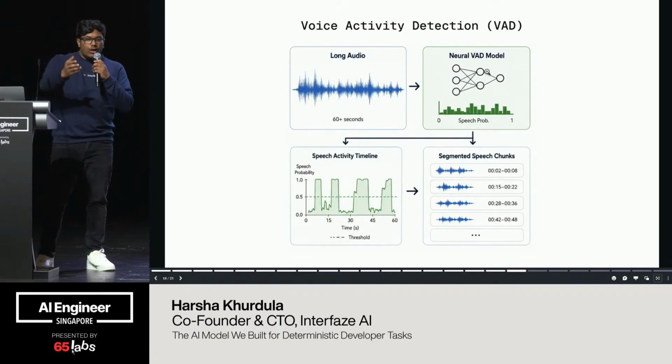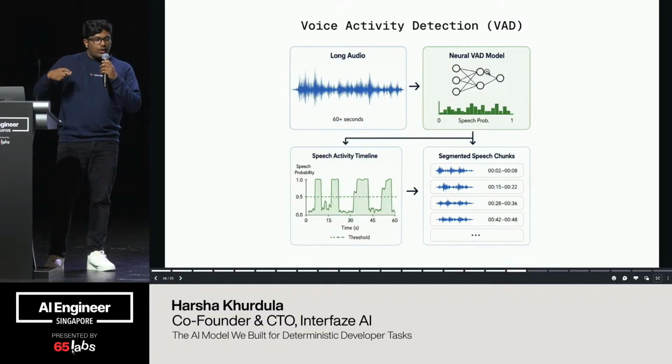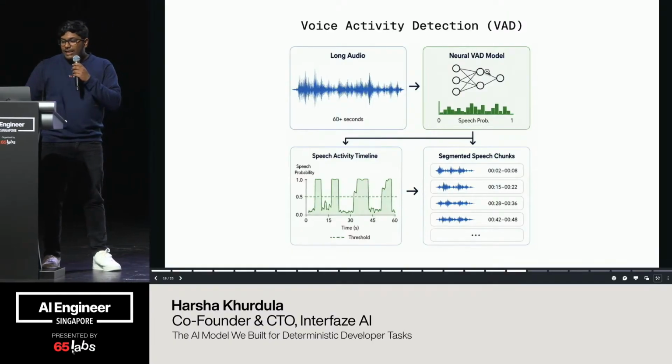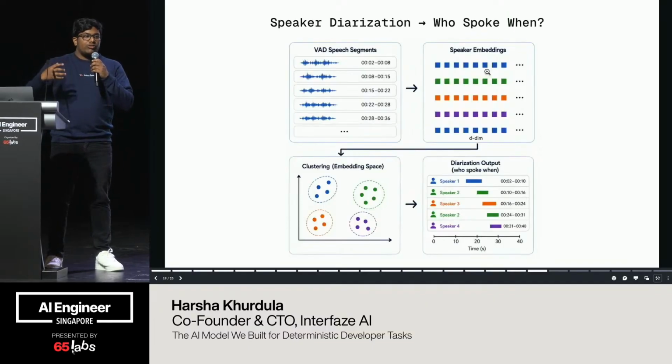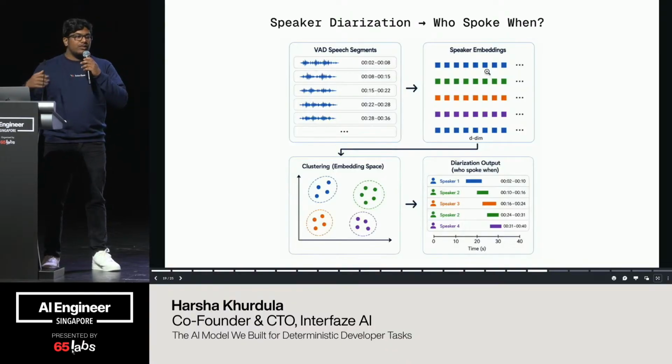When you give a long form audio, we first detect wherever the speech is happening, and then crop those audio clips, so we get the chunks. Then we use those chunks to extract acoustic features for an encoder which is also trained to extract embeddings for speech features. These embeddings are used to cluster. Clustering allows us to segment features into groups, and that gives us diarization output. So now you know which audio is by which speaker.